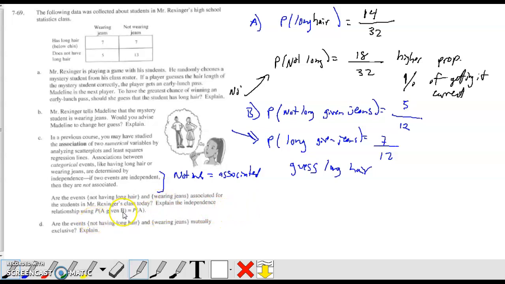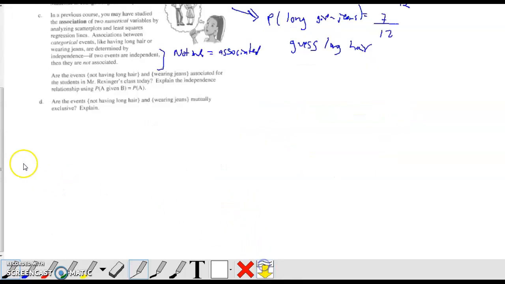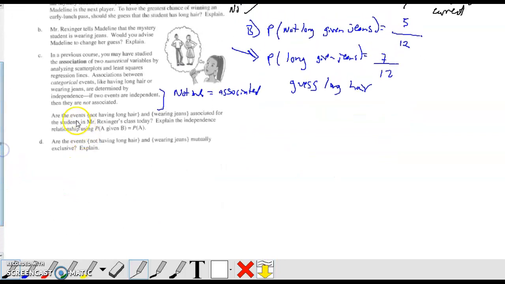So looking at part C, I'm going to have a little bit more space. We want to know if not having long hair and wearing jeans are associated, if there's an association. So basically we want to just figure out, are they independent or are they not independent? So we are going to say this.